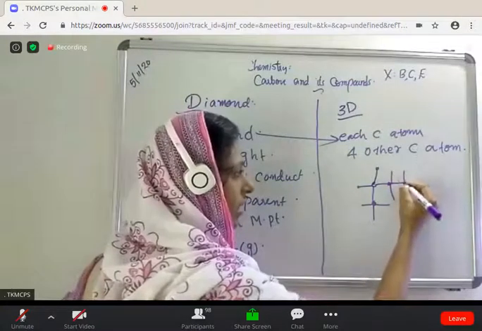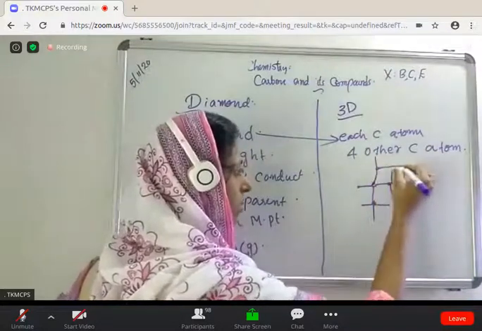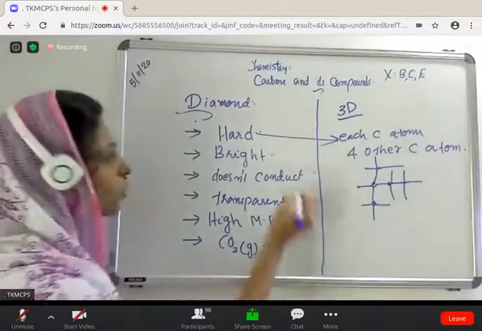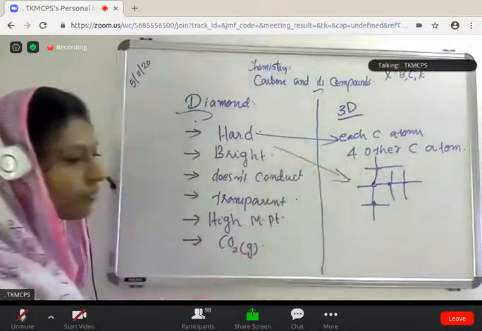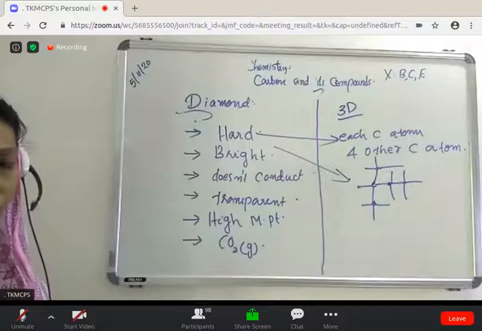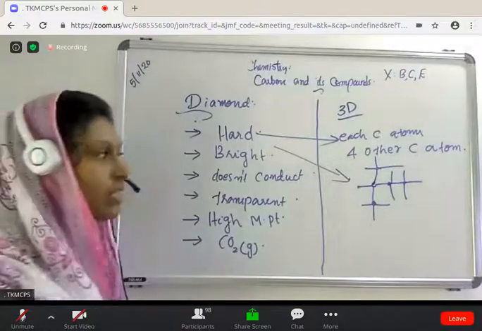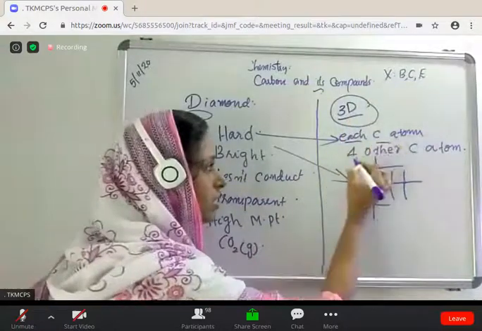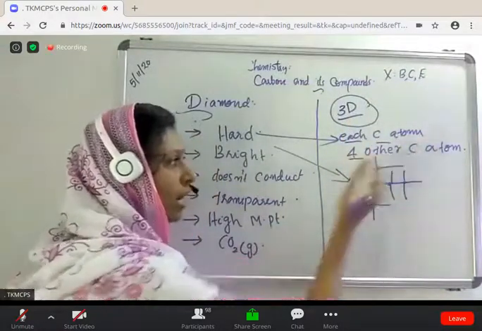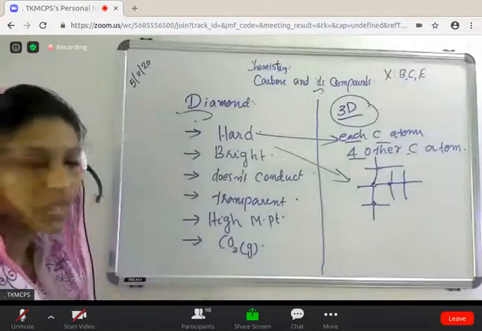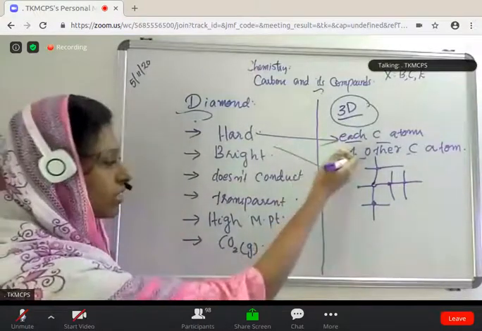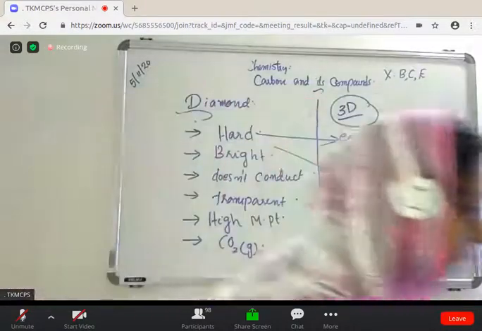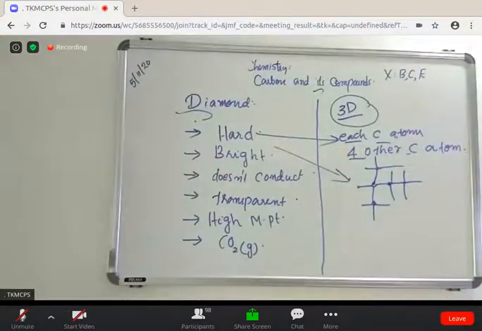Like that, it forms a three-dimensional network structure, so it is very hard. No need to learn to draw the structure of diamond. You just learn this: it is a three-dimensional network structure, each carbon atom is bonded to 4 other carbon atoms, so it is very hard and has high melting and boiling points. Clear?